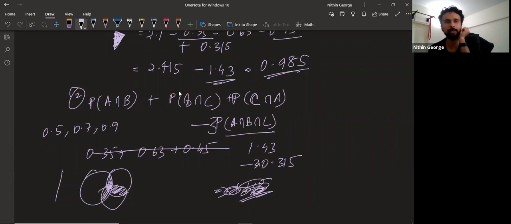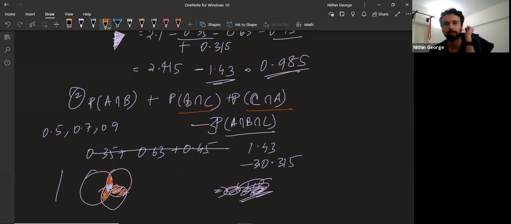We are looking for cases where they pass in exactly 2 of them. When I add A intersection B, I am adding this middle part. And then when I add B intersection C and C intersection A, I'm adding the middle part again thrice, and I need that removed. So it's this plus this plus this minus 3 into A intersection B intersection C. Right?